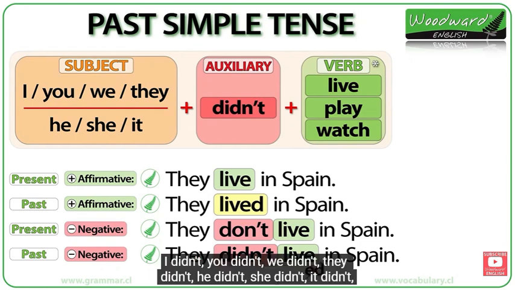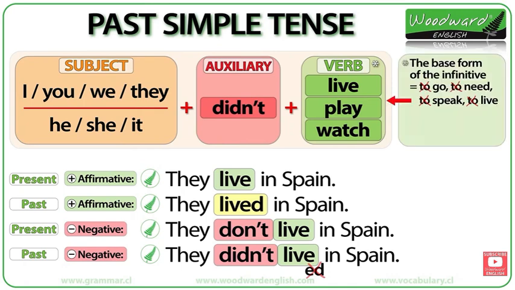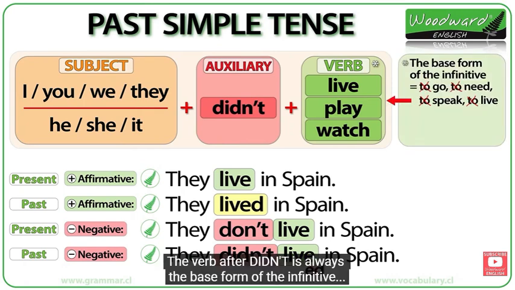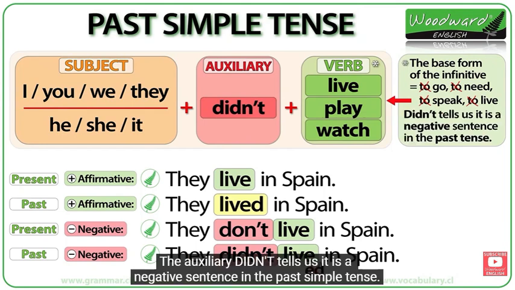I didn't, you didn't, we didn't, they didn't, he didn't, she didn't, it didn't. Didn't is used for all subjects. But what comes after didn't? The verb after didn't is always the base form of the infinitive. Didn't live, didn't play, didn't watch. The auxiliary didn't tells us it is a negative sentence in the past simple tense.